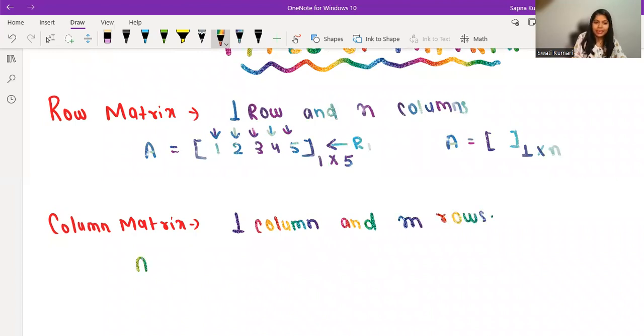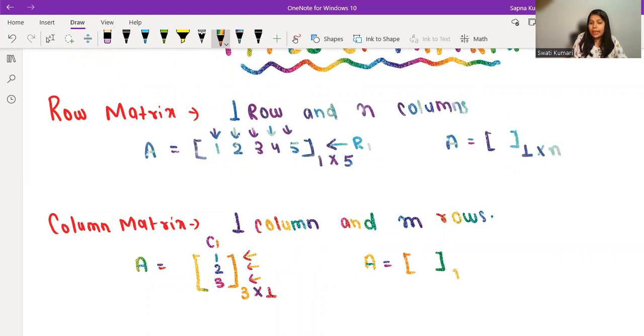Okay. So for example, here it can be like this: A equals 1, 2, 3. So how many columns are there? Only one column. So yes, this is going to be a column matrix. How many rows? First row, second row, third row. So 3 rows are there, and 1 column. Remember that in general, we can write the order of a column matrix as M cross N. Unlike the row matrix, where it was 1 cross N, here it is M cross 1. So remember this column matrix and row matrix.